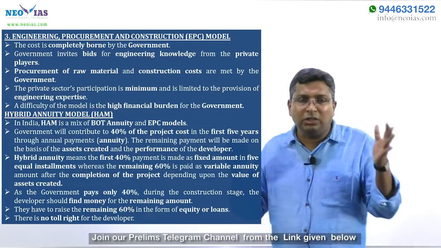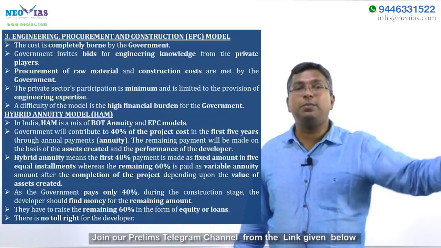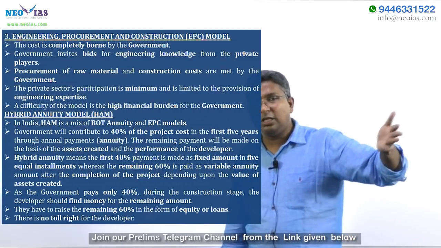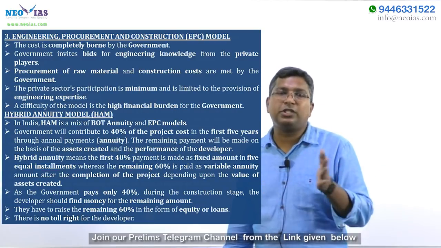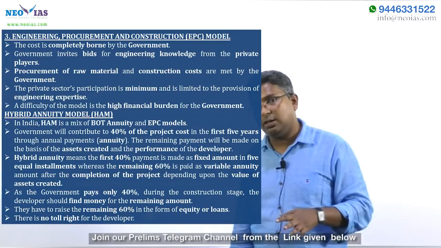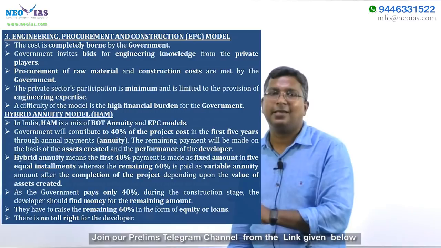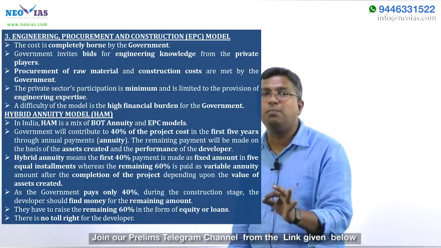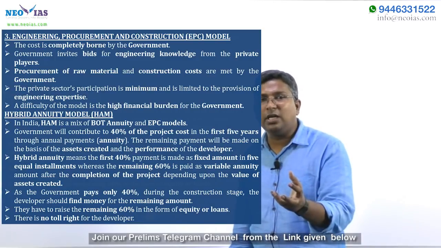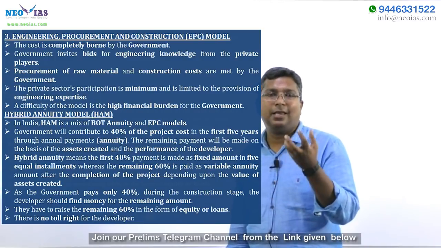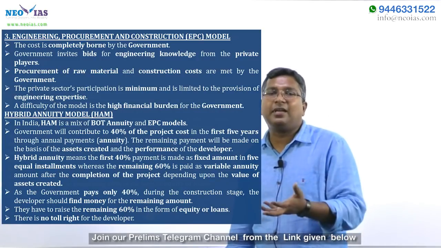So see, the good thing about the private developer is that in the earlier case, in both the BOT cases, whether it is annuity or in the case of toll model, the entire project cost has to be borne by the developer. But in the HAM model, that is not the case. Means 40% of the project cost is given by the government to the private player. So the financial burden for the private player is less. He needs to arrange only 60% of the project cost. Plus traffic risk is with the government.